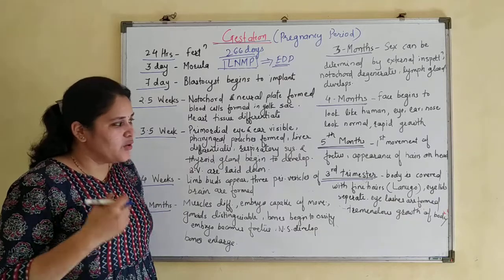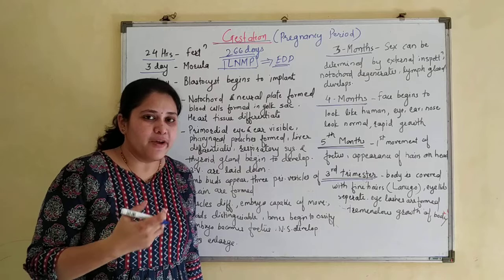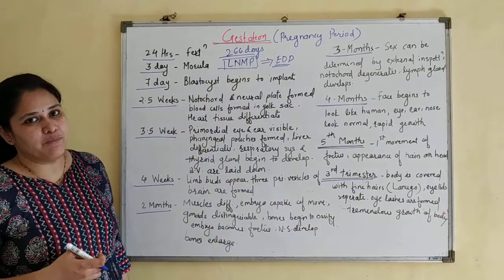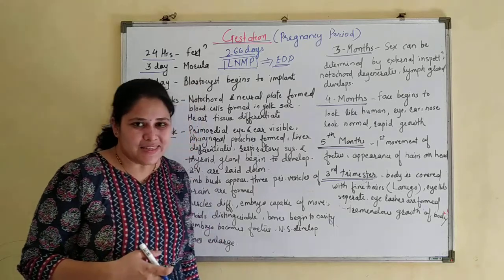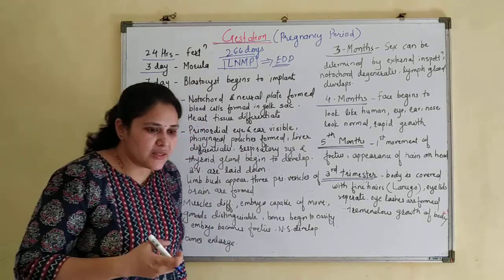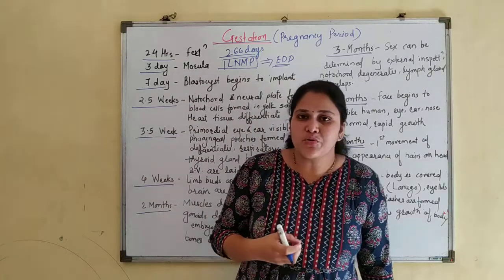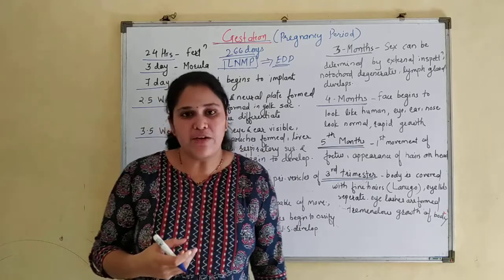Now regularly a woman has to check the proper growth of the baby. You might have heard about amniocentesis. That part we will study in the next lesson. Amniocentesis is a technique we use to study any type of genetic abnormality in the growing fetus.